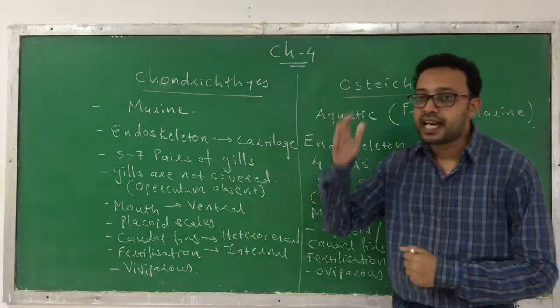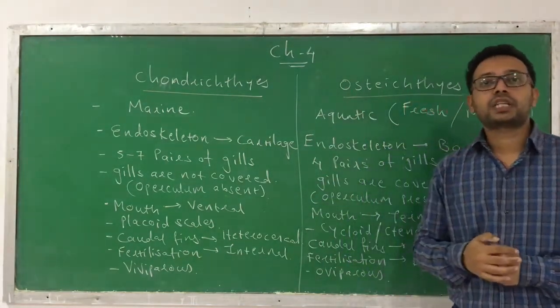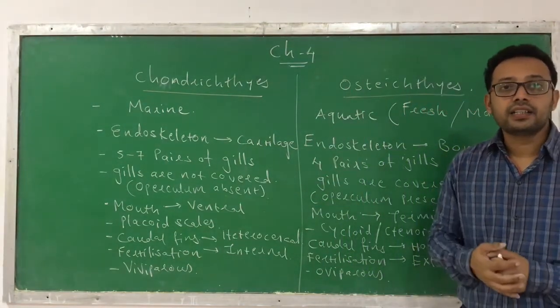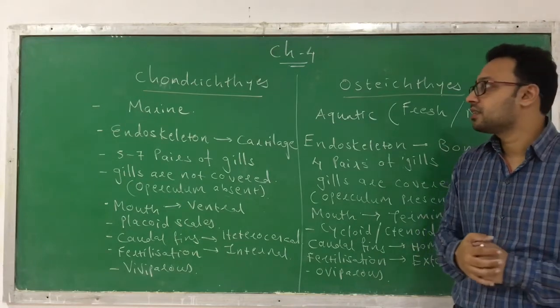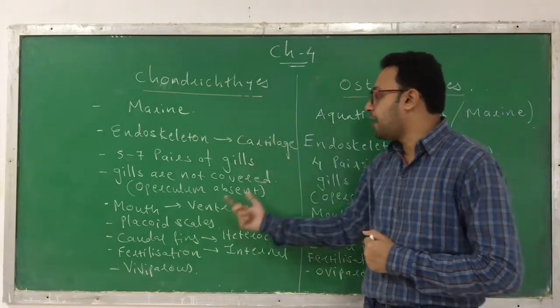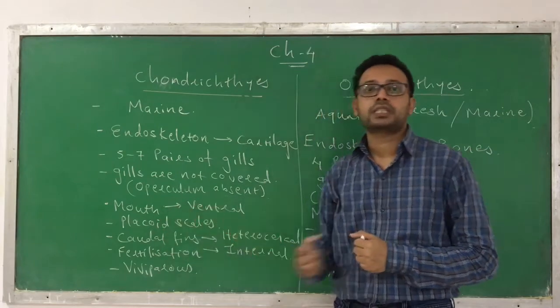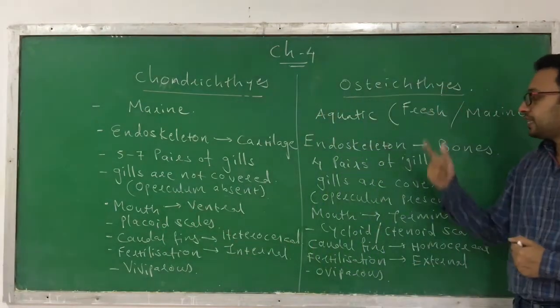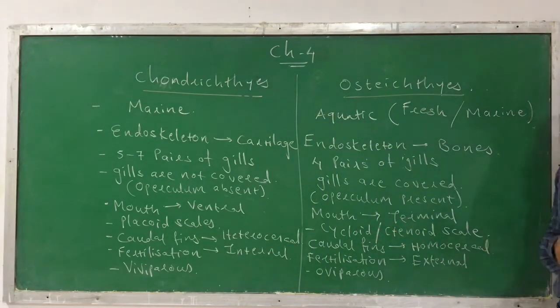Here they possess the exoskeleton. As an exoskeleton, their skin is hard and they possess scales. In chondrichthyes, the type of scale present is placoid. In osteichthyes, the type of scale present is cycloid or ctenoid.